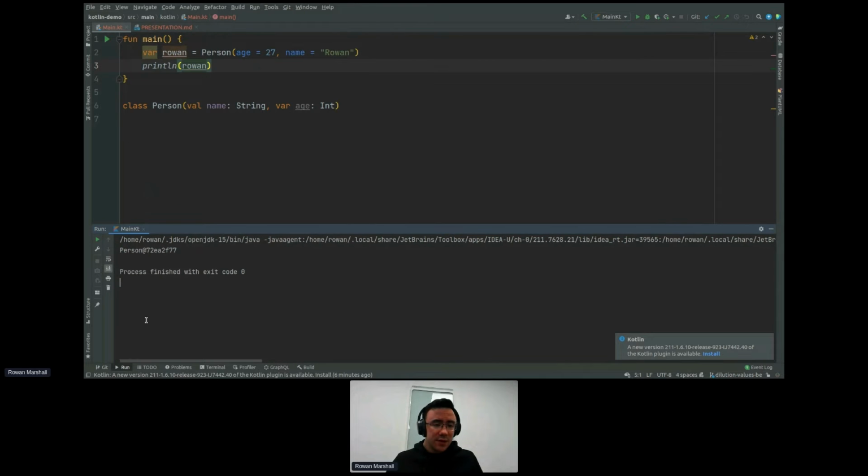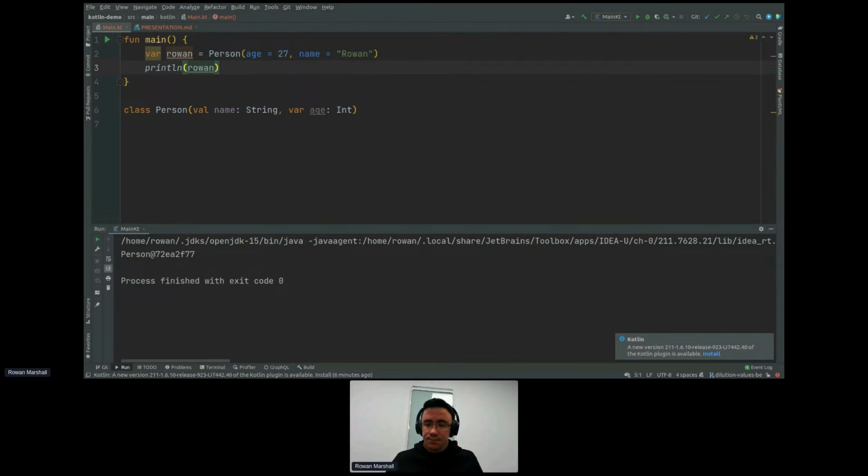I don't know if you can see that. I'll zoom in a little. What happens here is we're printing out the type of the class, and then we're printing out the hash code. Now, this can be useful, but if you're just eyeballing it, it's not really. To make this better, you need to be able to override the toString method. And you can do that without a problem, but if you're adding variables and you want to see what those are in the toString, you have to remember to update the toString, and it's extra code that you really don't want to have to do.